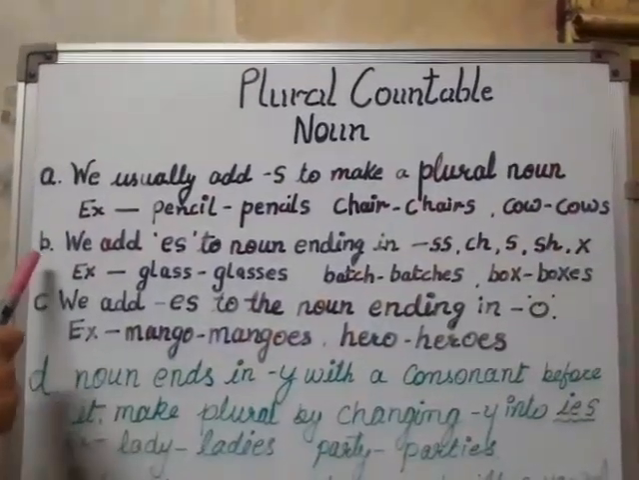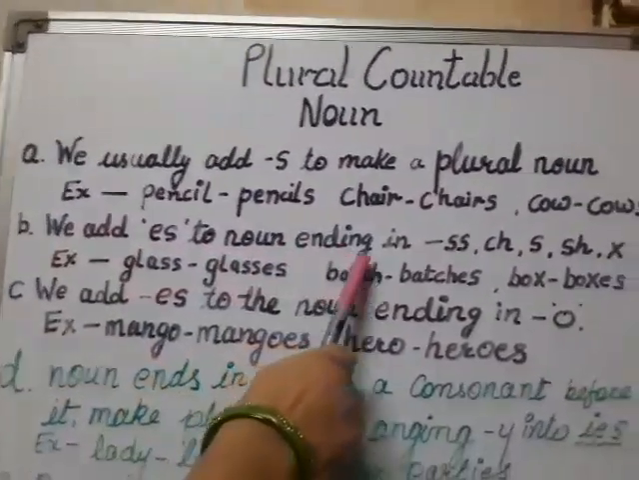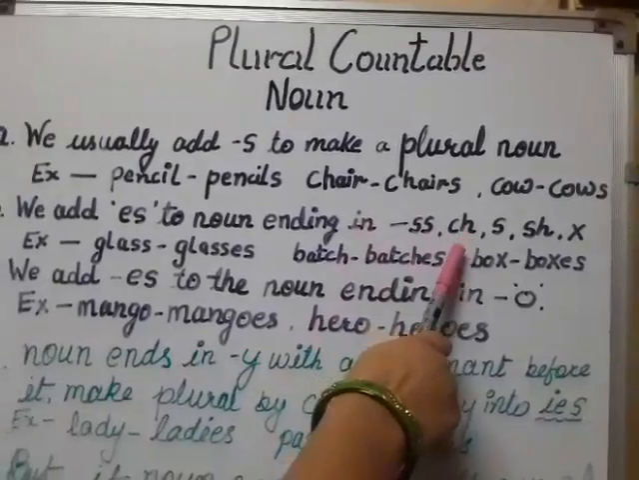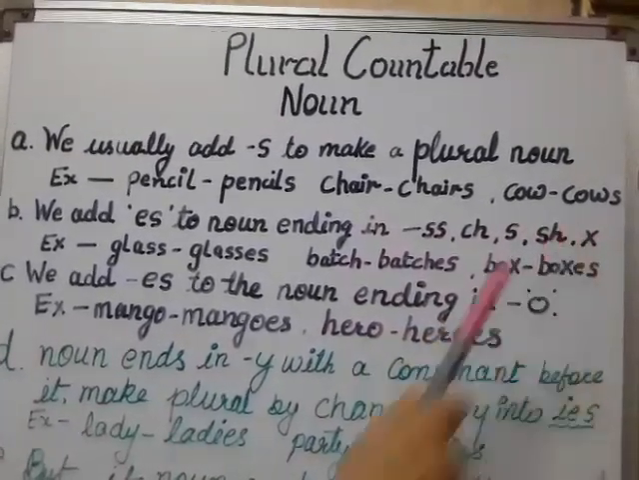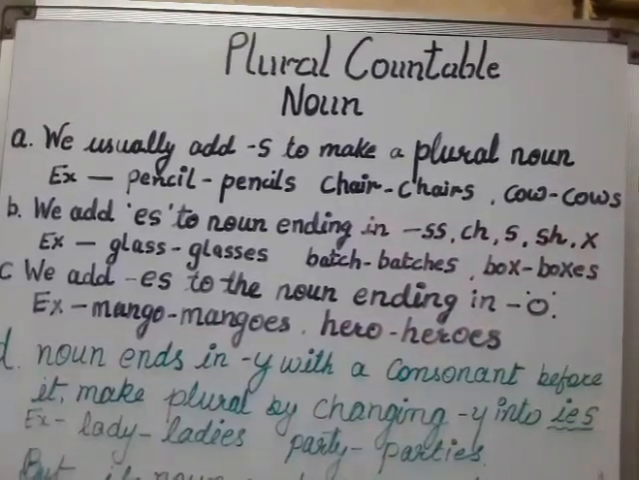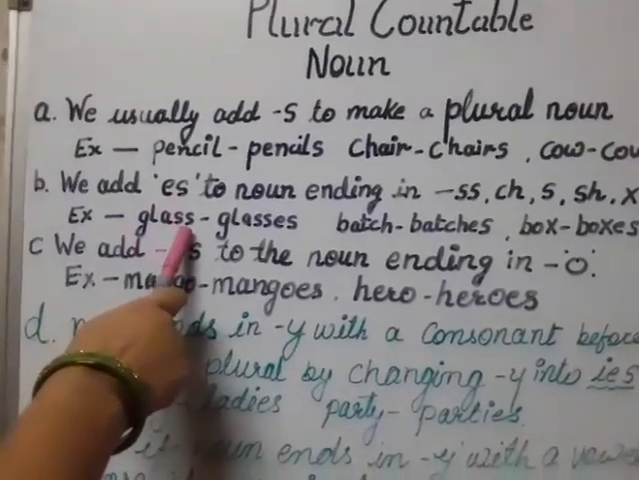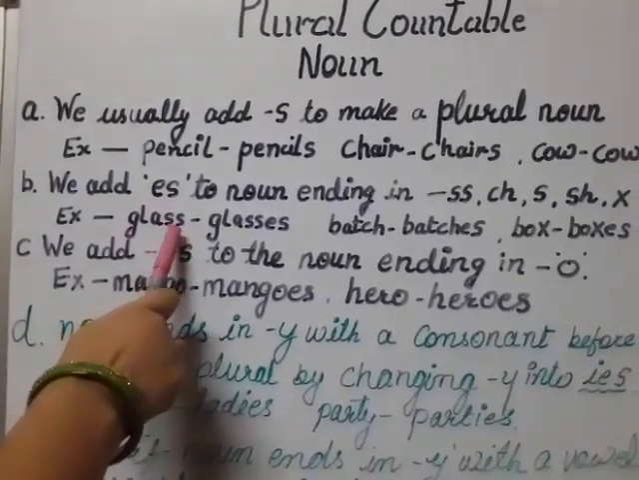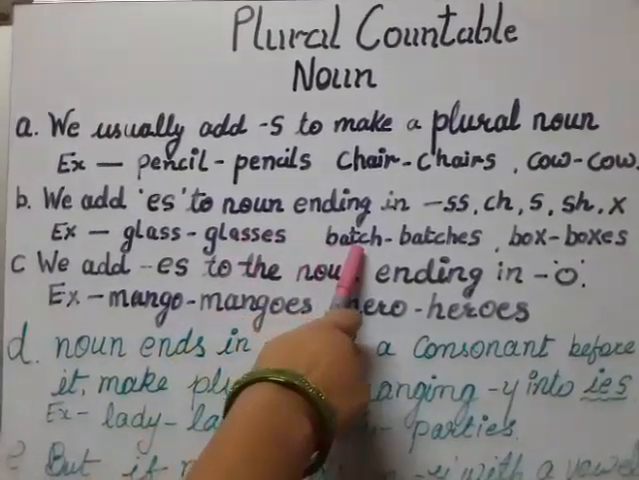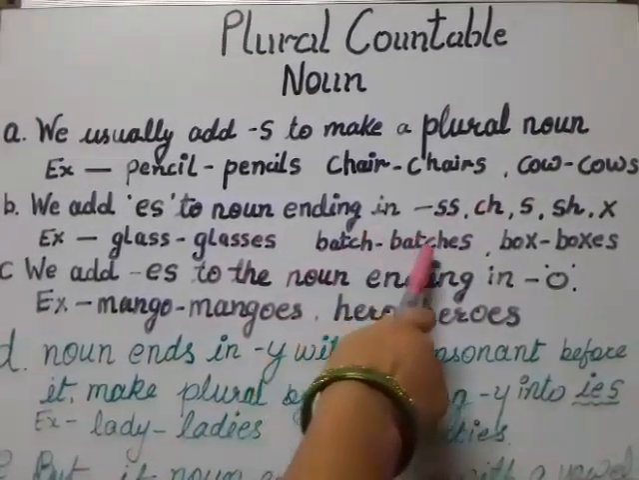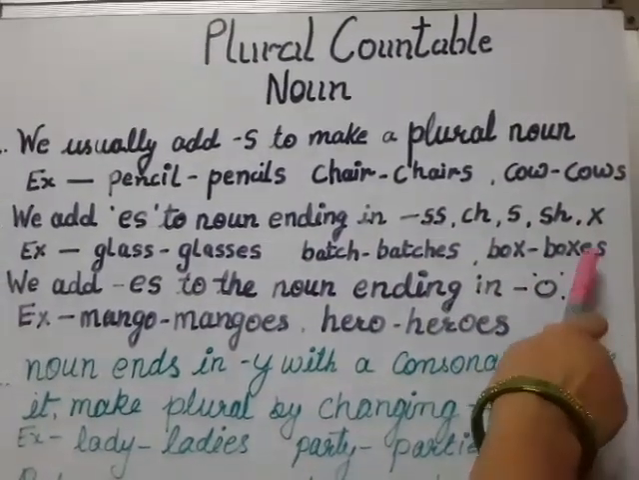Now next is a very important point. We add es to nouns ending in double s, ch, s, sh or x. Let me elaborate this one with an example. Glass. Here the word is ending with double s, so we have to make it plural by adding es. Glasses. Batch, this ch. Batches. Box, boxes. Is it clear to you?